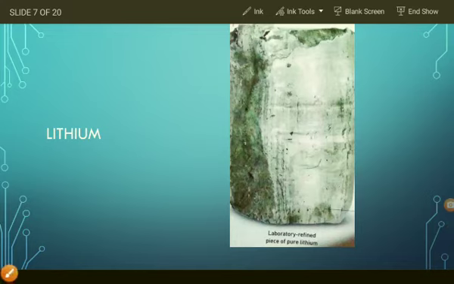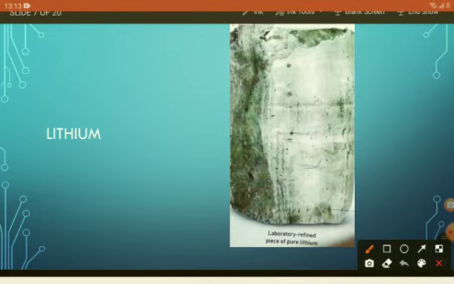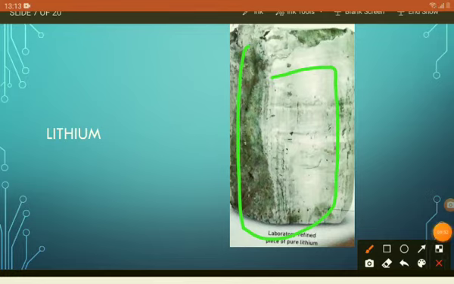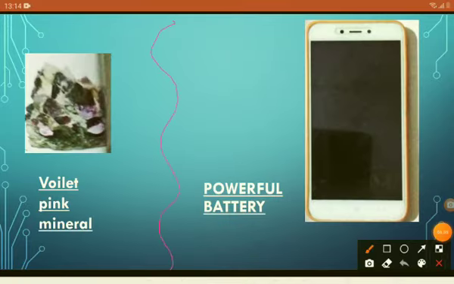Now let's come to lithium. The picture you can see in front of you is lithium. It is a pure refined piece of pure lithium. The picture you can see here is a violet pink mineral. An important source of lithium is lepidolite. The violet pink mineral gets its name from the two Greek words lepidos, which means scale, and lithos, which means stone. So it is named because lepidolite often grows in scale-like plates.